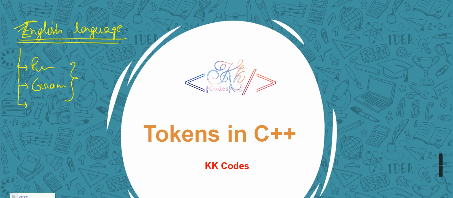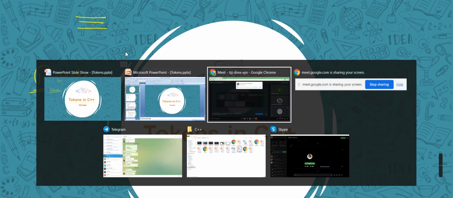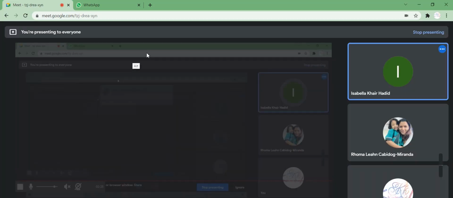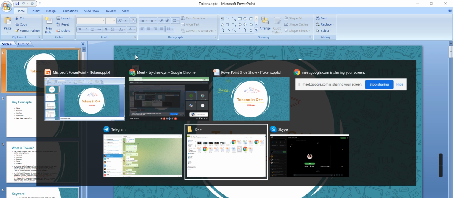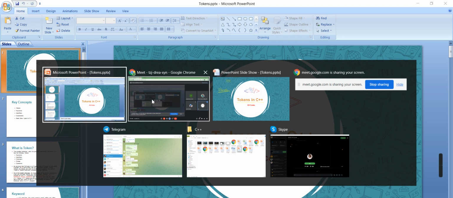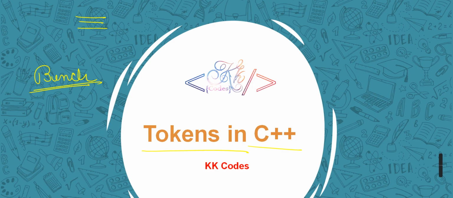So in the same way, if we are going to learn C++, right? There are also a bunch of things which we need to consider to write any instructions. Okay? So one of them we are going to learn today, which is termed as tokens.